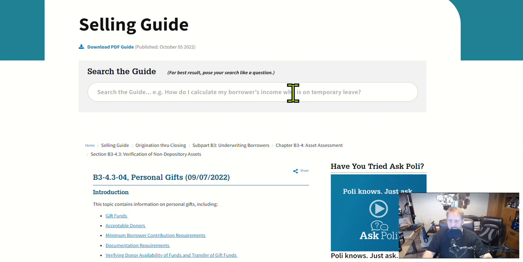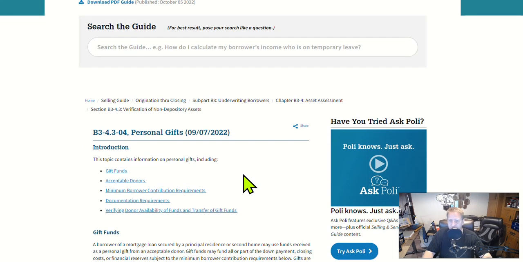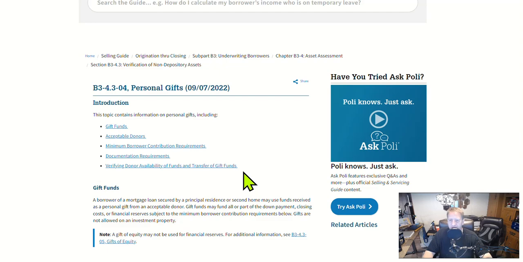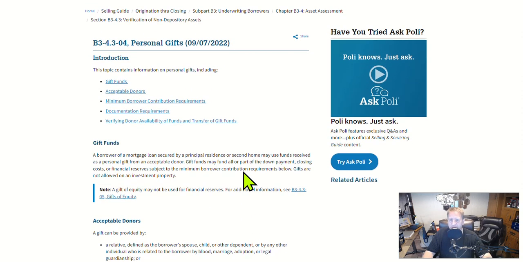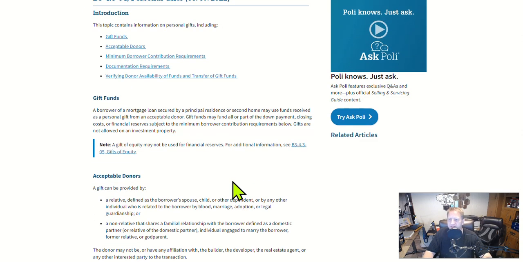Today, let's talk about gift funds, personal gifts. How do we do gift funds? What can be allowed? Gift funds: a borrower of a mortgage loan secured by a principal residence or a second home may use funds received as a personal gift from an acceptable donor. We're going to talk about what an acceptable donor is.